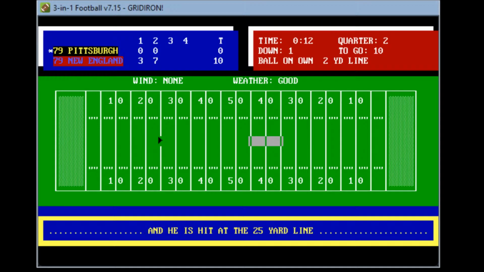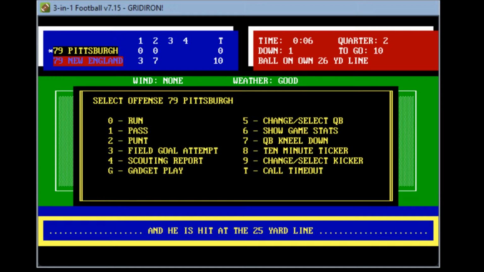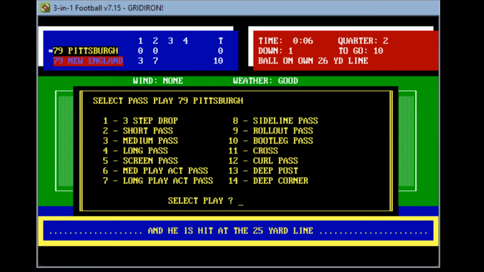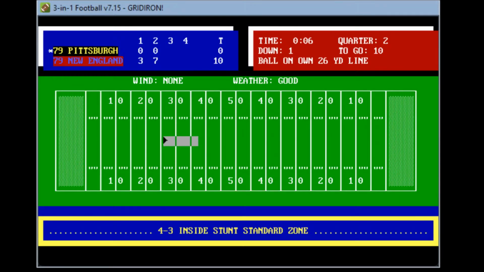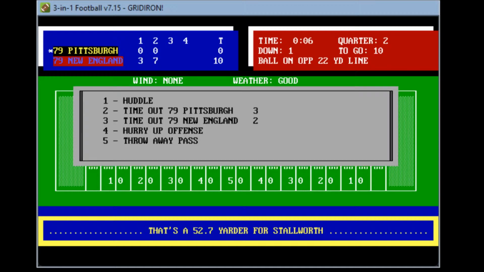Larry Anderson on the kick return takes it out to the 25. And this looks to be one of the final plays of the first half. They'll go long. Might as well. 6 seconds left. He might as well throw a bomb out there. Bradshaw drops back. Looks for Stallworth. He throws a deep ball to the 35. He makes the catch. Oh, a 52-yard catch.